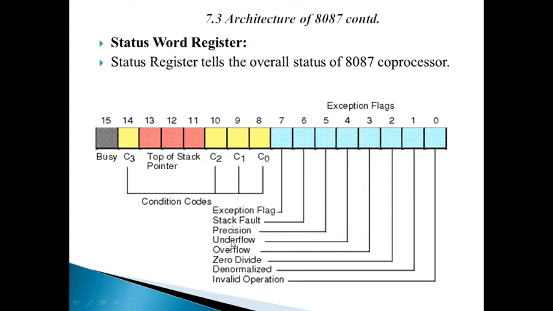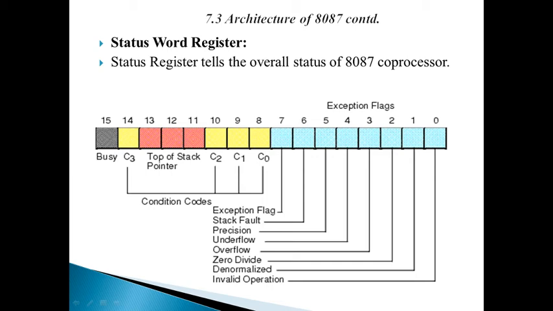Next, C0, C1 and C2 are the condition codes, and these 3 bits give the top of the pointer or top of the stack. And bit 15 is used to indicate the busy condition of the microprocessor, whether it is executing any operation or not.